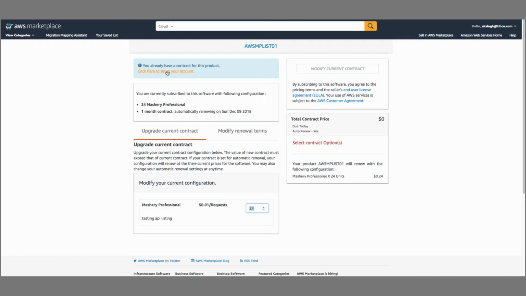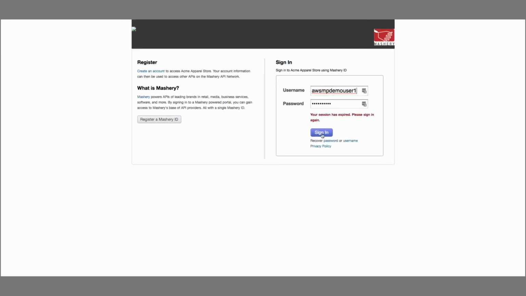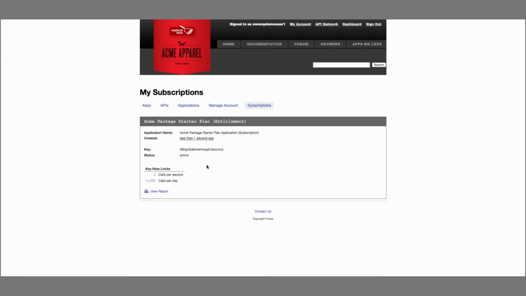Now, what this is going to do is transport you magically to Mashery's developer portal, and it's going to allow you to sign in. And at that point, it is going to issue API keys. And so at this point, it's just like you got a key from Mashery under any other circumstance, but in this case, it was auto-created as part of this subscription within the AWS Marketplace and the Mashery API Marketplace. So at this point, as a developer, my key is active. I can start testing it as a test account here.